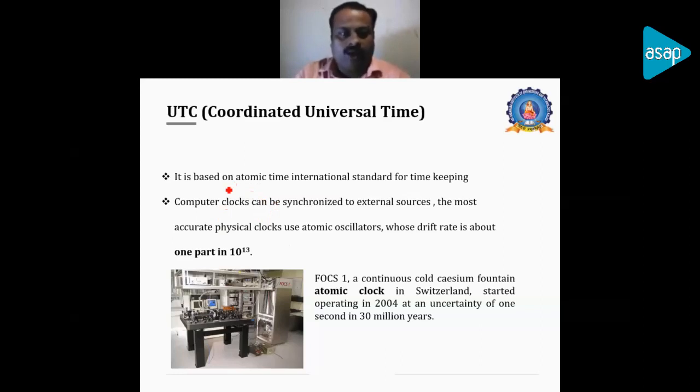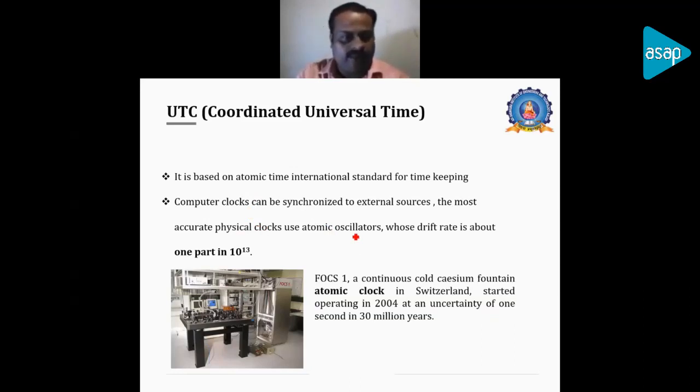How it is maintained is by atomic time, an international standard for keeping time. Every time our nodes or computer clocks, which we define as Ci(t), will update with this external source of time, oscillating based on an atomic oscillator, and the drift rate is 1 part in 10 raised to 13.